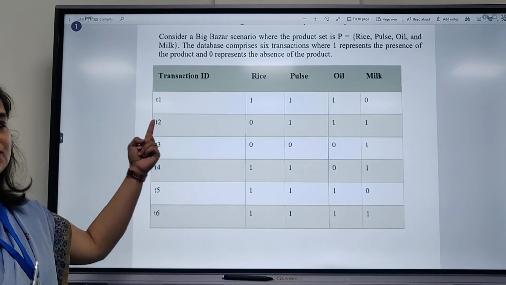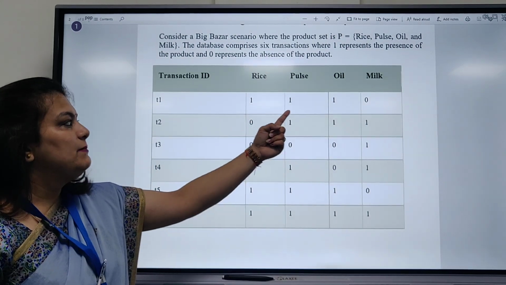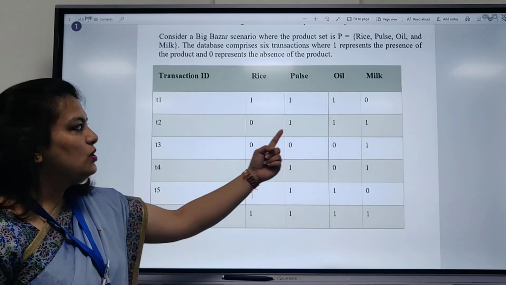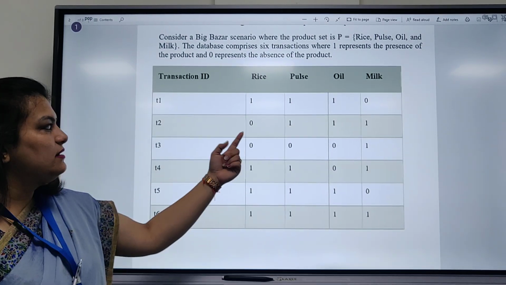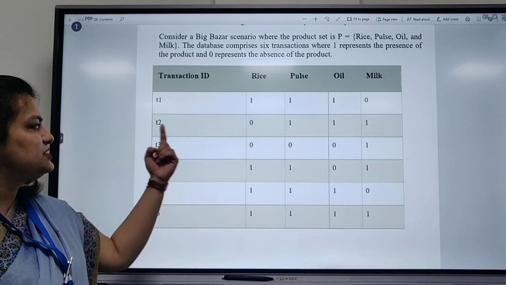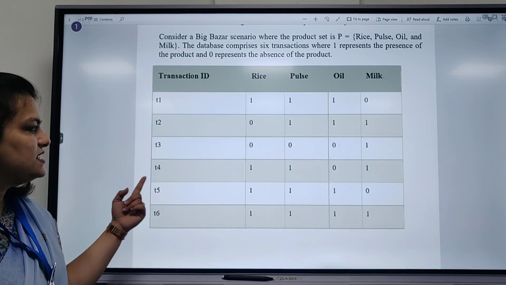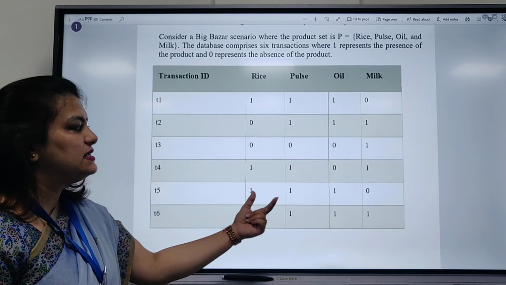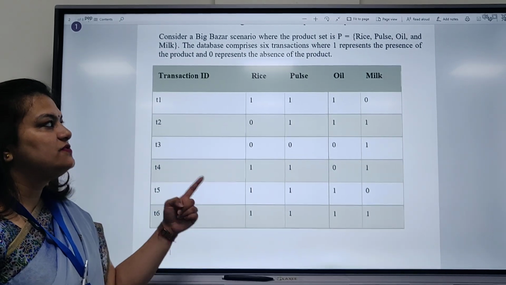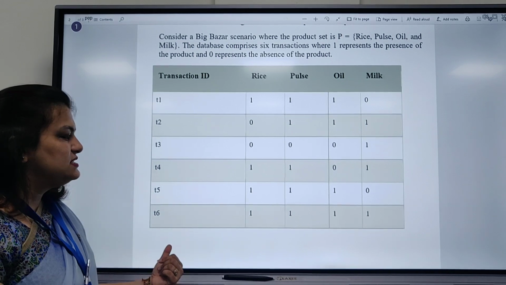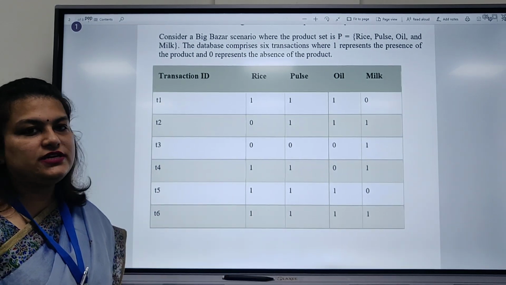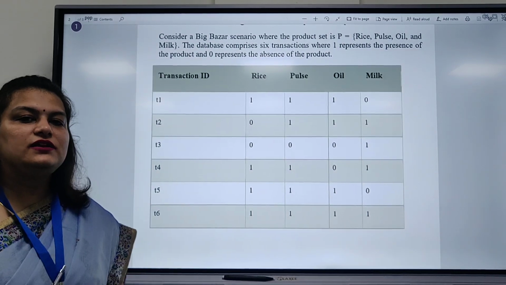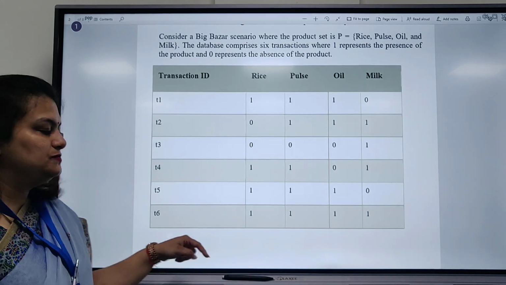For example, in transaction 1, rice is taken, pulse is taken, oil is taken, milk is not taken. In transaction 2, pulse, oil and milk are taken and rice is not taken, meaning in transaction 2, rice is missing. In transaction 3, only milk is included. In transaction 4, rice, pulse and milk. Transaction 5 gives rice, pulse and oil. And transaction 6, every product is included. So how do we apply the Apriori algorithm on this particular scenario?